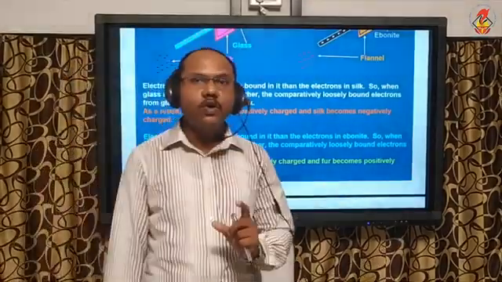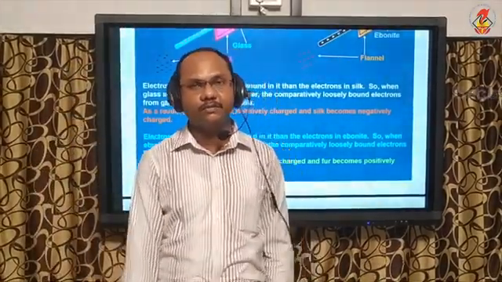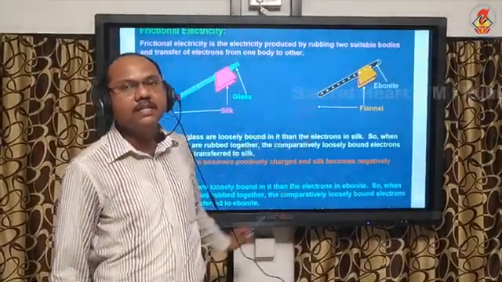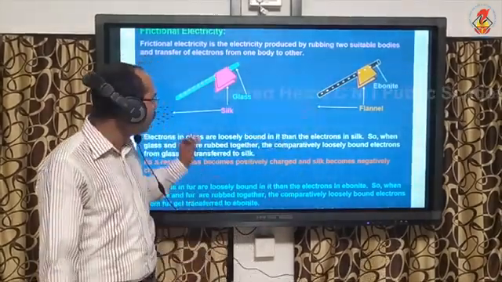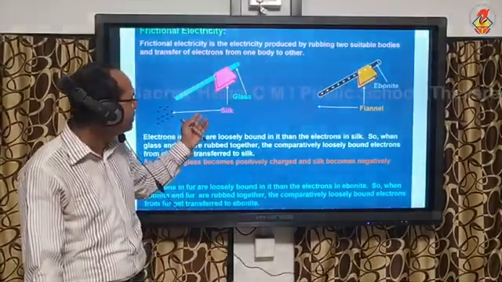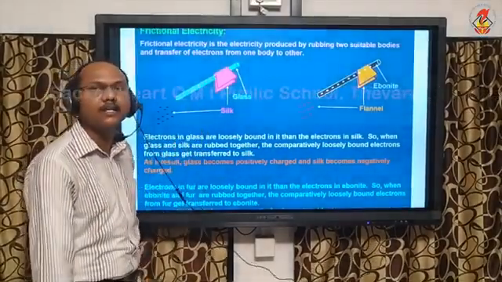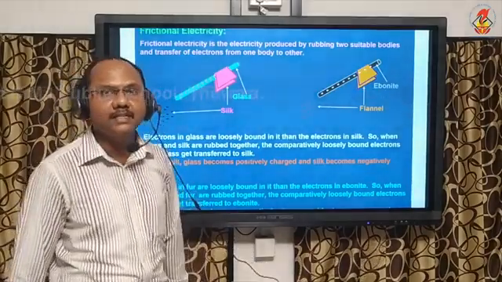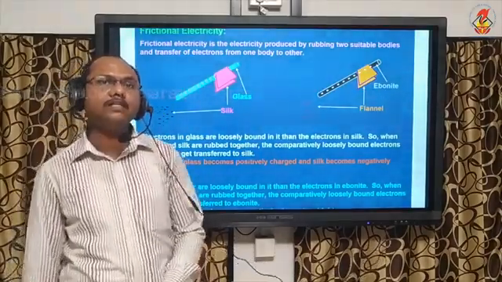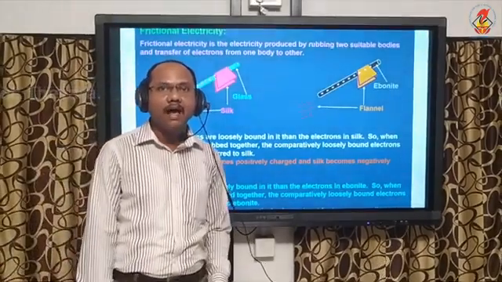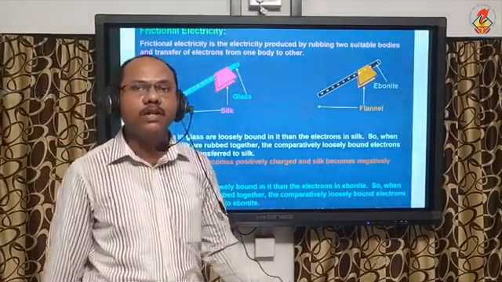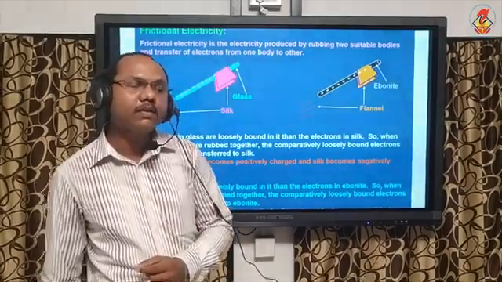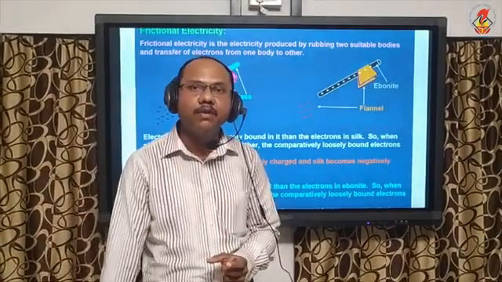Now, let me introduce one word, that is work function. In these two figures, you have studied that in one material, electrons are loosely bound, and in the other material, electrons are tightly bound. So whenever we rub two bodies against each other, electrons are always transferred from a body which is loosely bound to a body which is tightly bound. And based on this, we coin a word named work function.